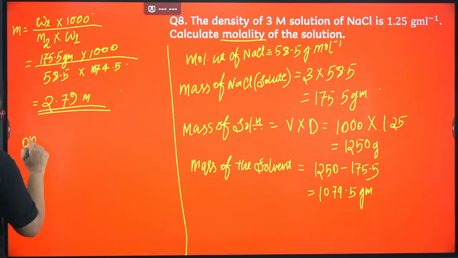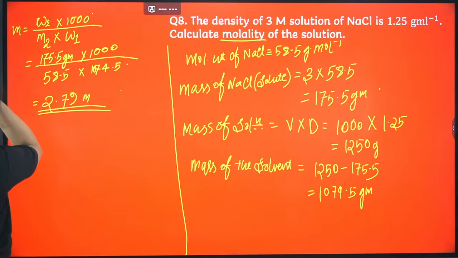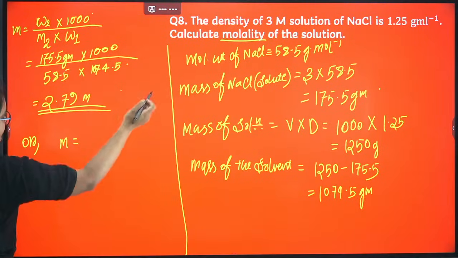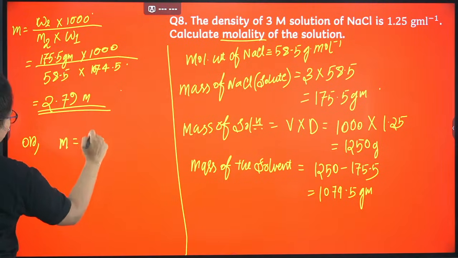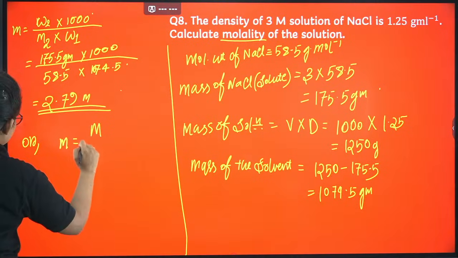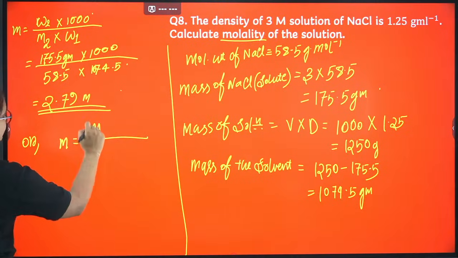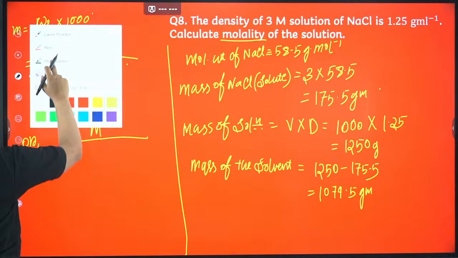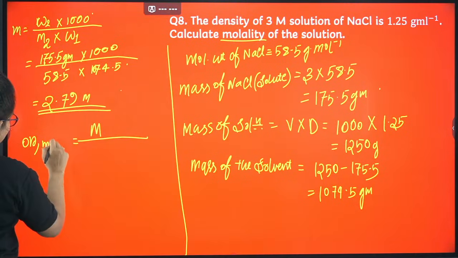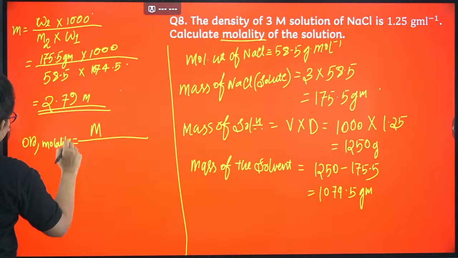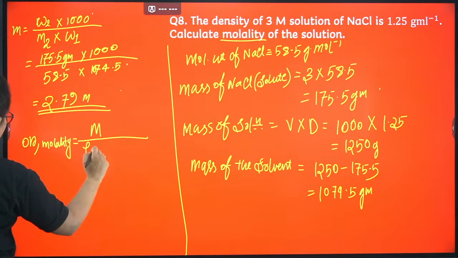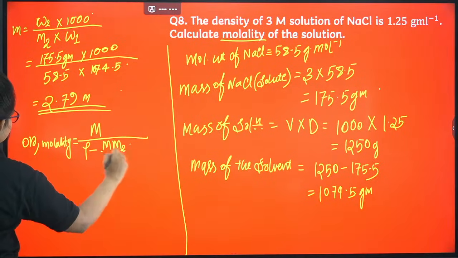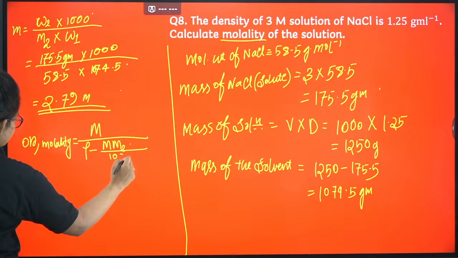Here comes another formula where you can directly put the value, utilizing the density. Molality, the small m, equals capital M, the molarity, divided by rho minus capital M into molecular weight of the solute divided by 1000.